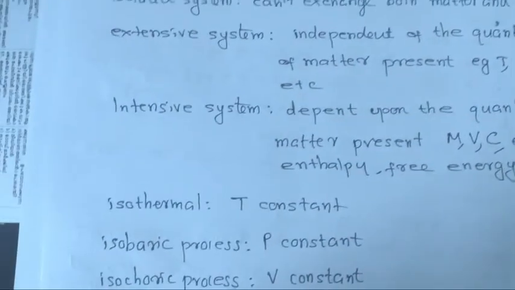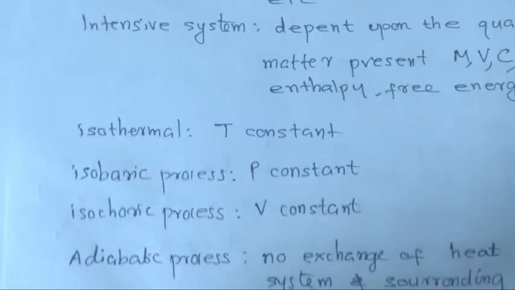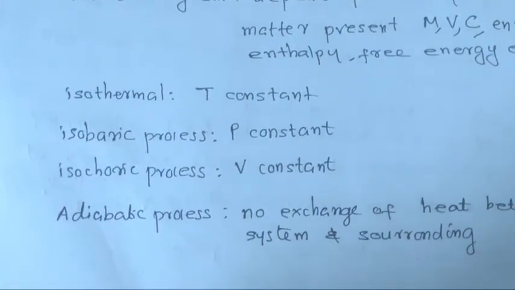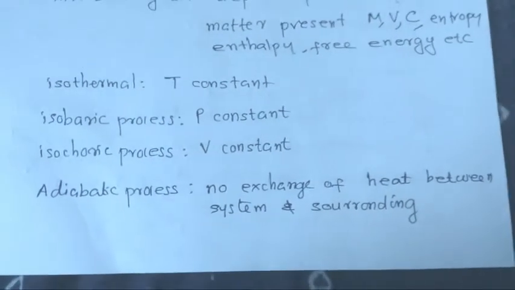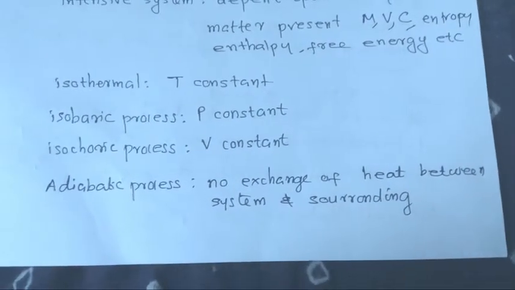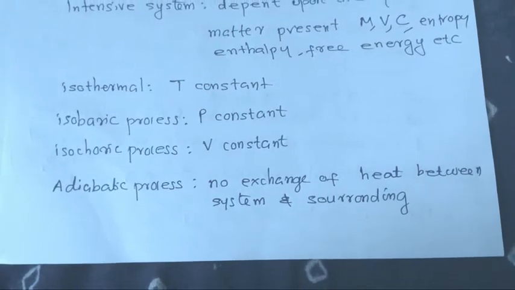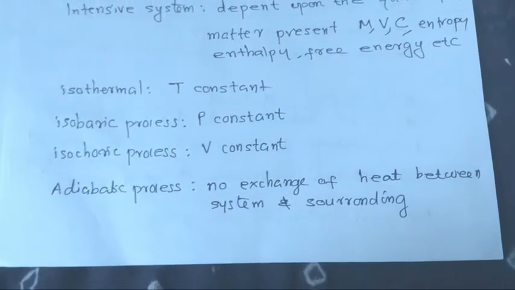Isothermal, which means in this case temperature constant. Isobaric process, pressure constant. Isochoric process, volume constant. Adiabatic process, no exchange of heat between system and surroundings.